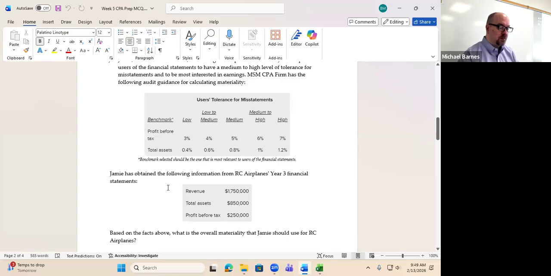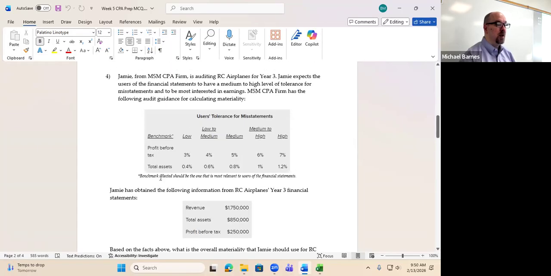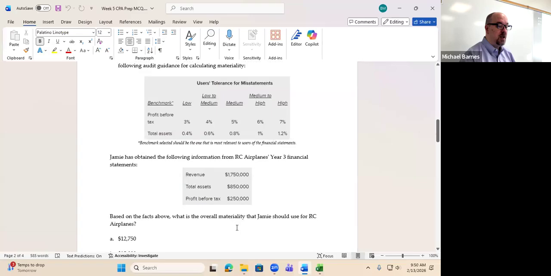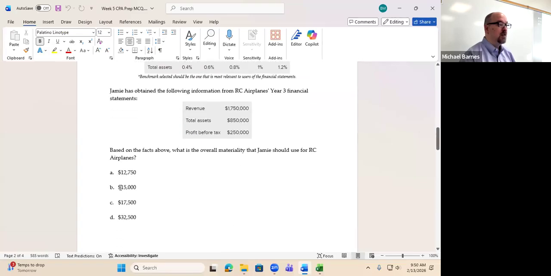Based on the facts above, what is overall materiality that Jamie should use for RC Airplanes? If you did not read the question, which I'm assuming at this point in your careers you're very good at, then you're just throwing darts. But if you did read the question, we're going to focus on a medium to high level of tolerance, so it's this column right here. Then we have to select our benchmark, and they're most interested in earnings, so we're going to use profit before taxes. So 6% of profit before tax, which is $250,000. 6% of $250,000 is $15,000. I don't expect that was a stretch.